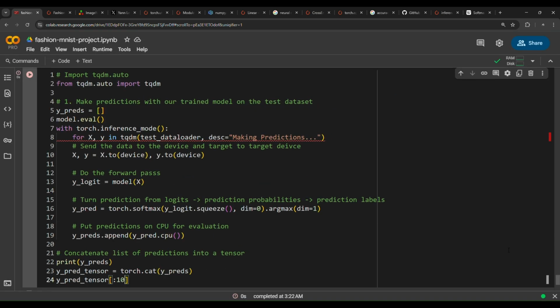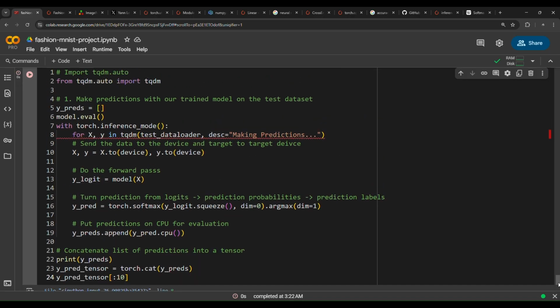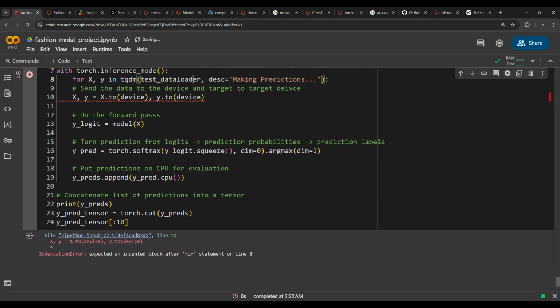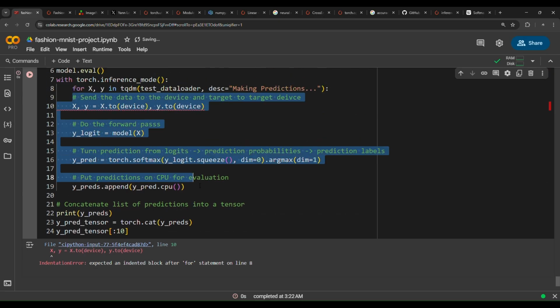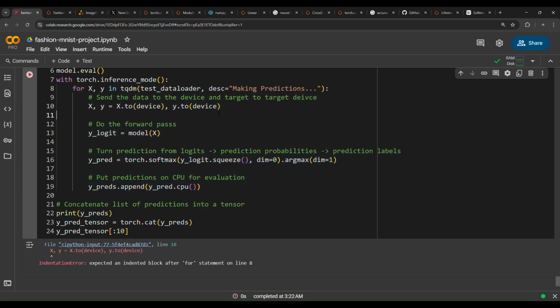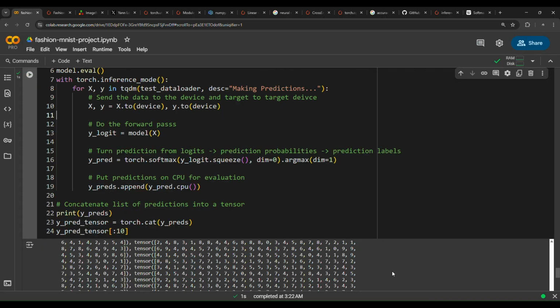Now if you run this cell, we have forgotten the colon, a classic error, no problem. Now let's run again. We have another error, expected an indented block for statement. Yeah, we haven't indented this code. So we are fixing or debugging the issues on the fly here. What a wonderful lesson this. And now you can see,